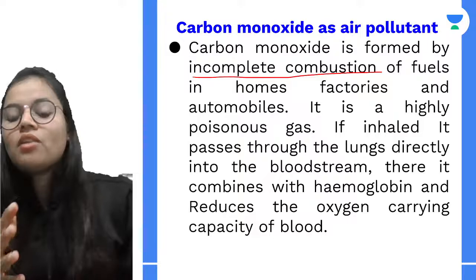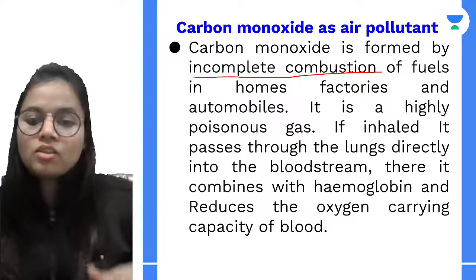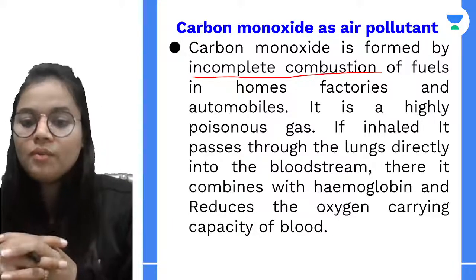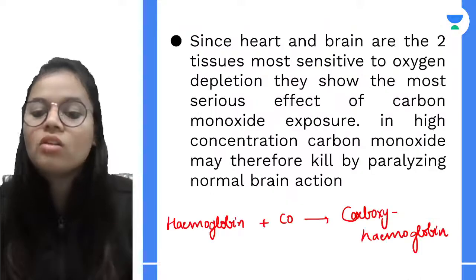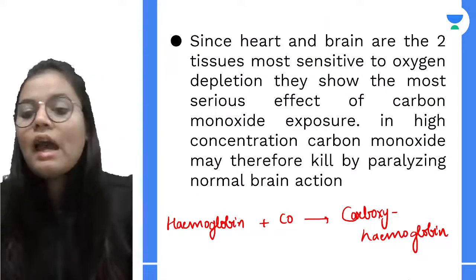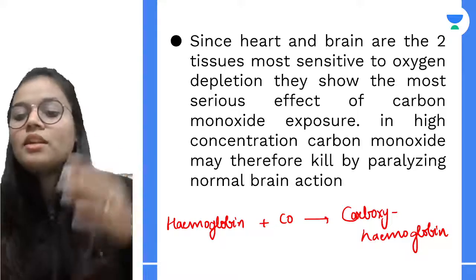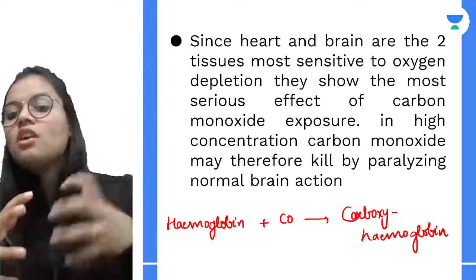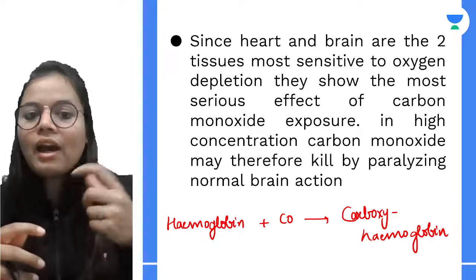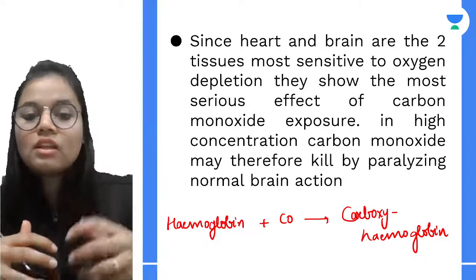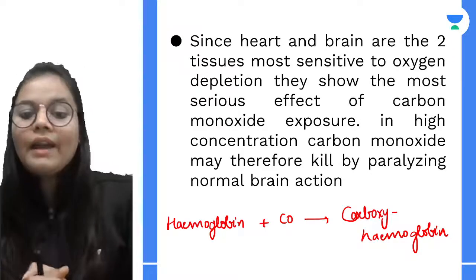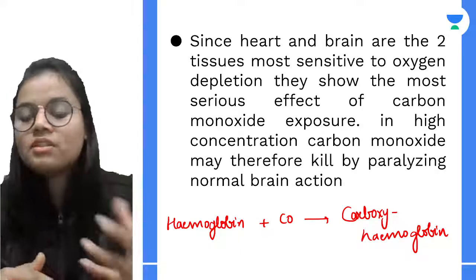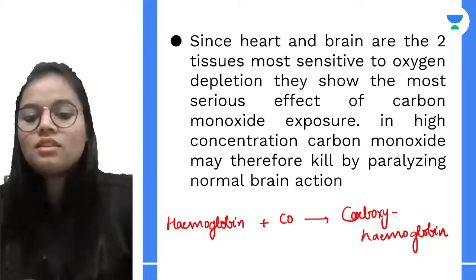So this carbon monoxide, when we inhale it, passes from the lungs to the bloodstream. In the bloodstream, it combines with hemoglobin, and over there it reduces the oxygen carrying capacity. And as soon as the oxygen levels are depleted, what happens? The heart and brain start showing the problems, they start showing the effects. And if we inhale it in higher concentration, the person can be paralyzed, and in some cases death can happen.